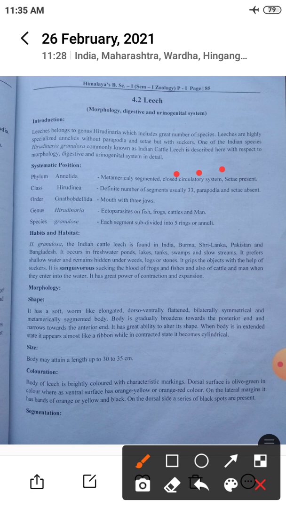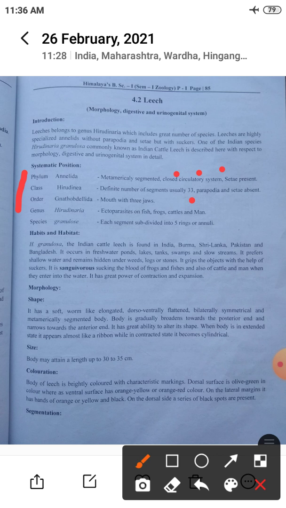If we write the morphology of a leech or any organism, then first of all we have to write the systematic position of that organism. The systematic position of the leech is: first, phylum Annelida. Annelida means metamerically segmented, that is homologous segments, closed circulatory system, setae present, means hair is present for locomotion. Next, class of leech is Hirudinea. What is meant by Hirudinea? Number of segments usually 33, parapodia and setae absent.